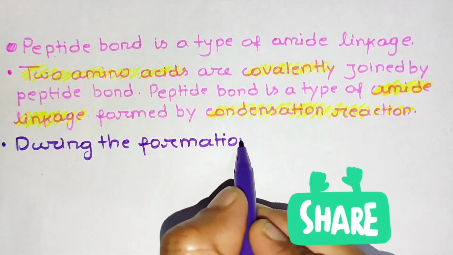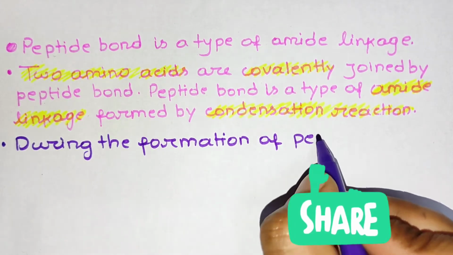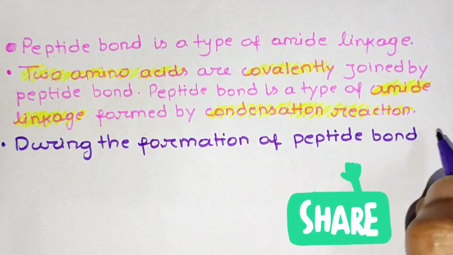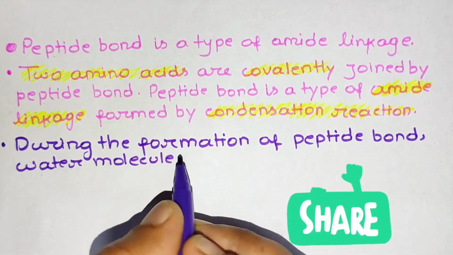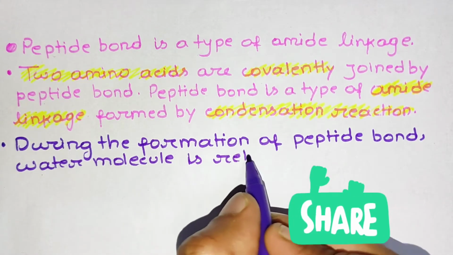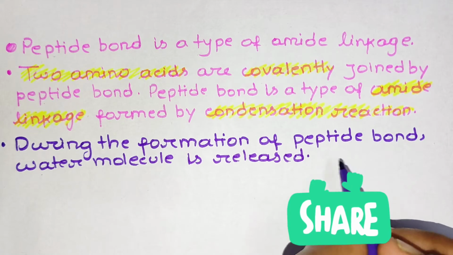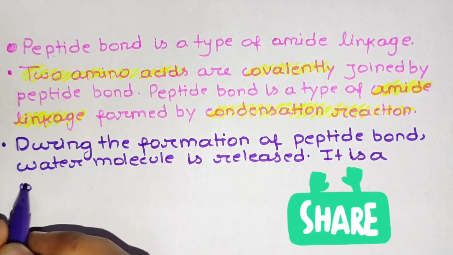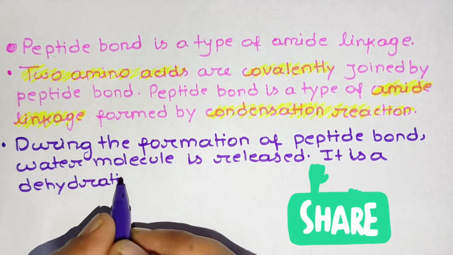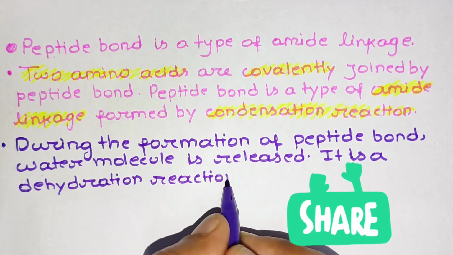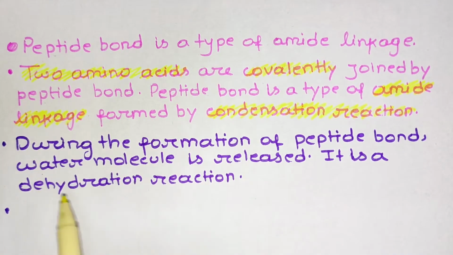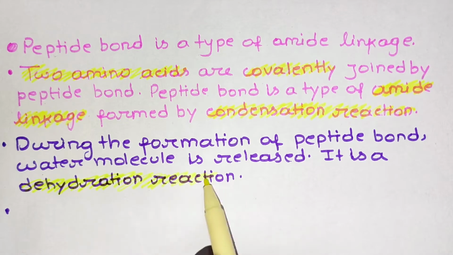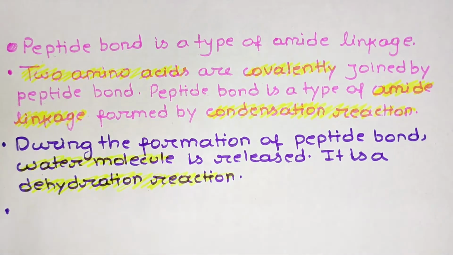During the formation of a peptide bond, one molecule of water is released. So a water molecule is released, and it is a dehydration reaction. The formation of a peptide bond is an example of a dehydration reaction, because during the formation of a peptide bond, one molecule of water is released. So a water molecule is released during the process of dehydration reaction.